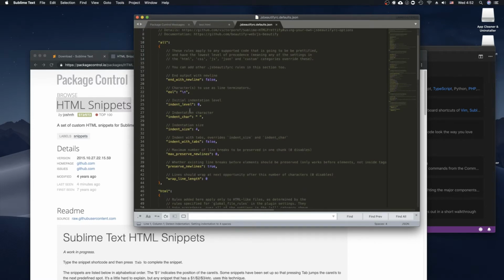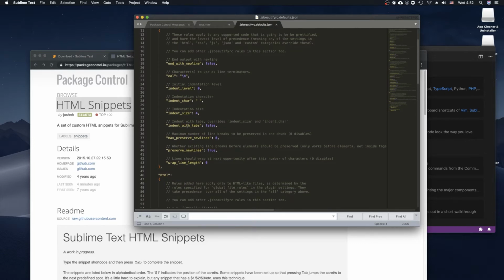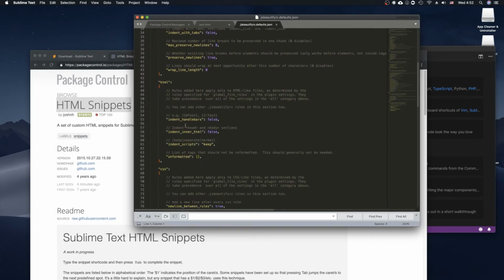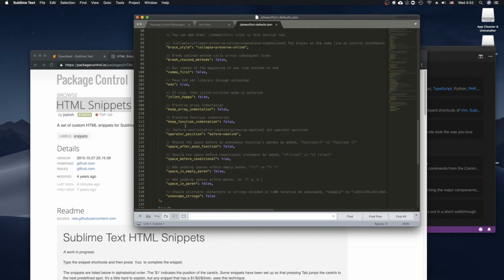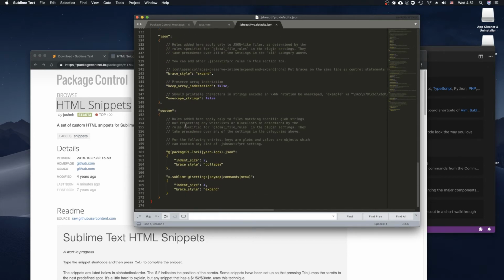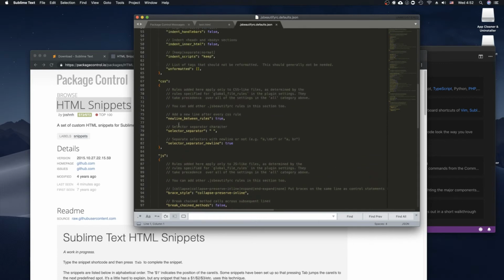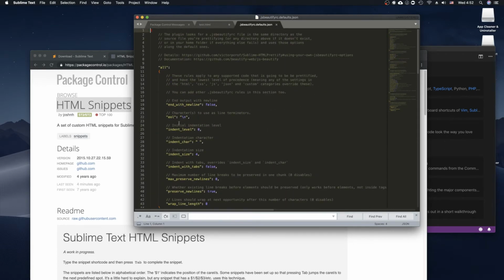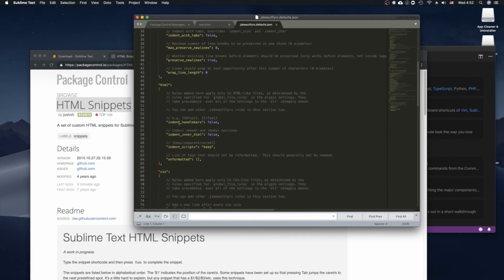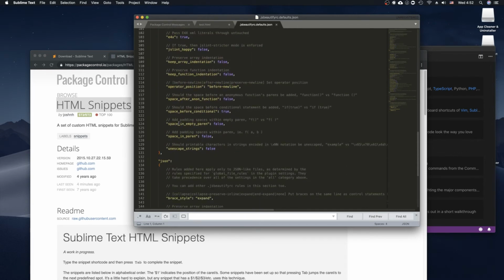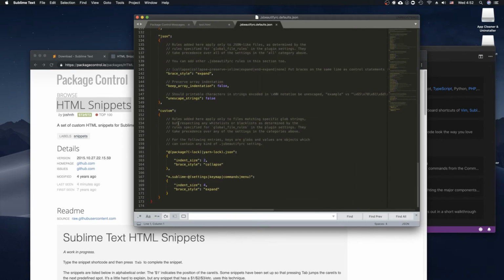Indent level 4, indent size 4, that's fine, I like that. CSS. Do they have like an auto save? That'd be, or on save. I don't see it on save, but it's okay.